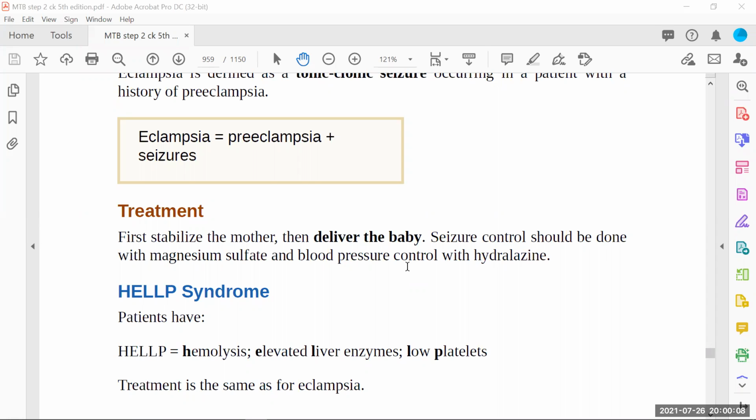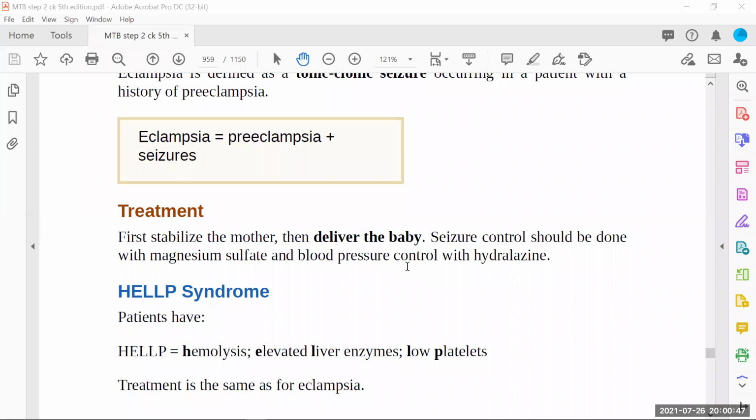But whenever we are controlling the blood pressure, vigilant monitoring should be there, because we cannot drop the pressure at once. It's not that the patient has 110 diastolic BP and you give doses of hydralazine that drop the blood pressure soon from 110 to 80 mmHg. It cannot be like that. You have to decrease the blood pressure slowly. Otherwise, what will happen? It will cause cerebral edema in the mother, which is one of the things we need to prevent. That's why we lower the blood pressure slowly.